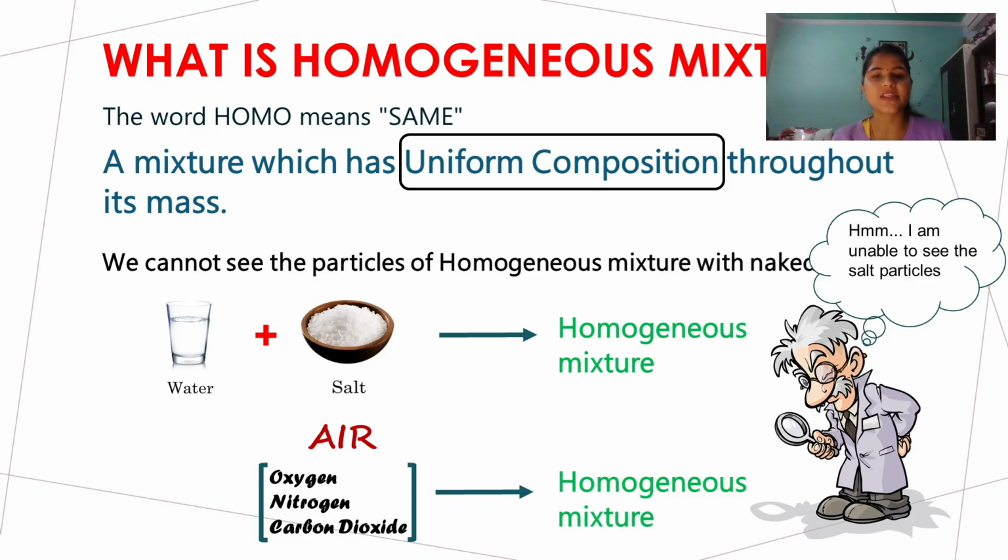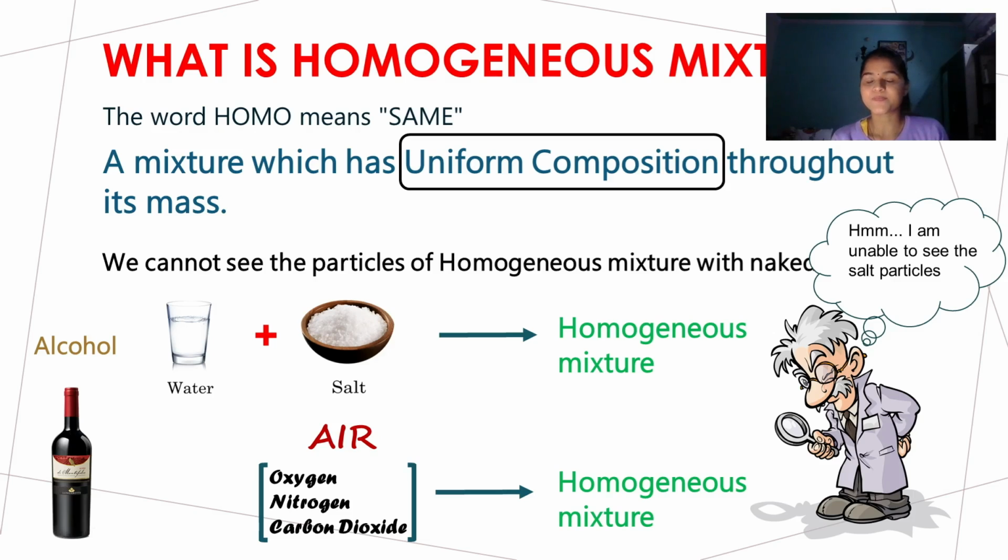Another example we can take is alcohol, which is also an example of a homogeneous mixture. Clear? Let me summarize it. A mixture which has uniform composition throughout its mass forms a homogeneous mixture. The word homo means same. Clear? And the particles which participate in a homogeneous mixture will be uniformly mixed together.